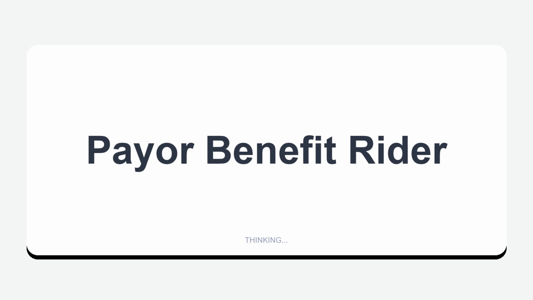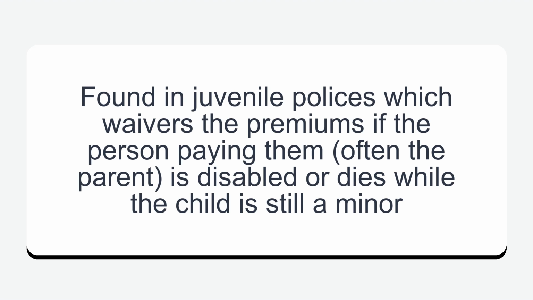Payer benefit rider: found in juvenile policies, which waives the premiums if the person paying them, often the parent, is disabled or dies while the child is still a minor.